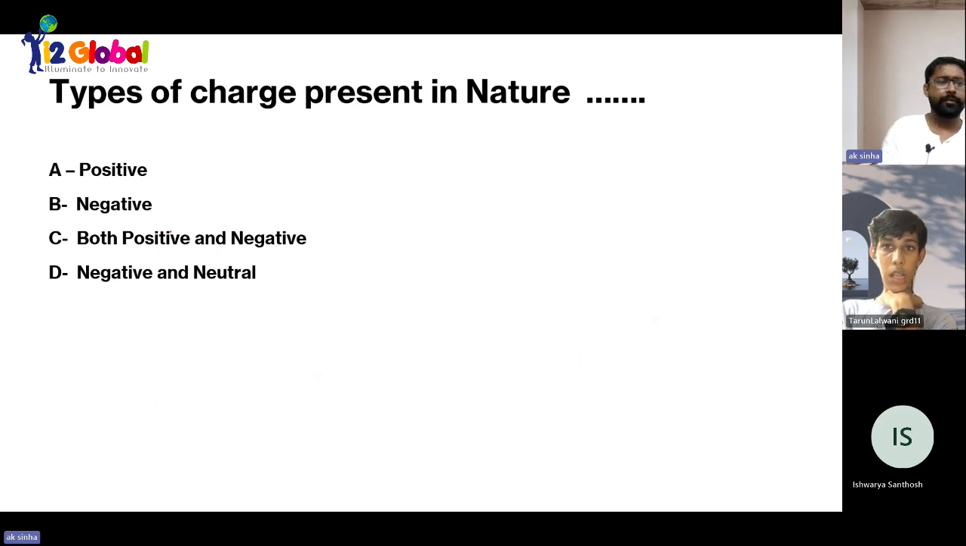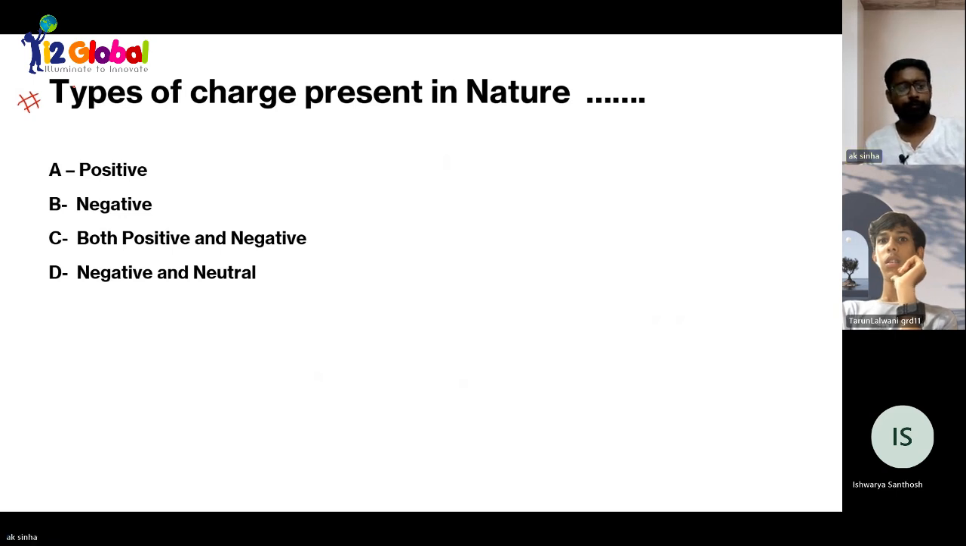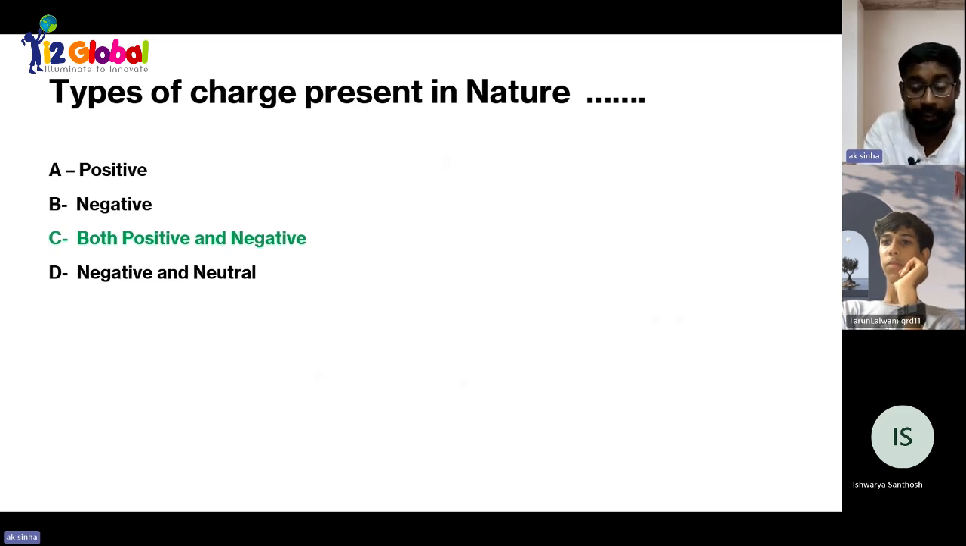A question is here for you. Two types of charge are present. You can attempt this. Type of charge which is present in nature: A, positive; B, negative; C, both positive and negative. Which option are you choosing? So both positive and negative are present in nature. That means option C. Okay, so option C is the right answer.